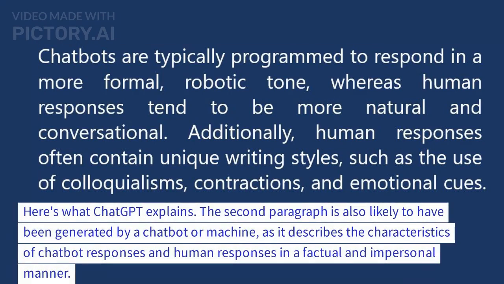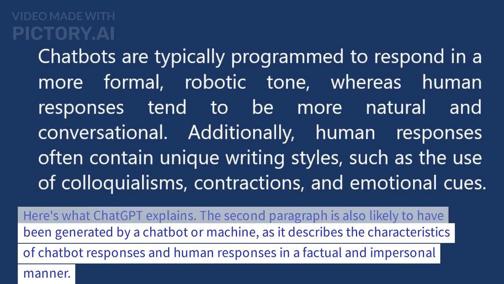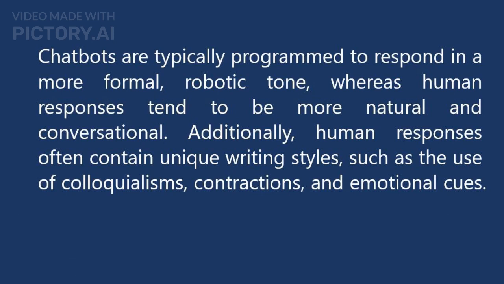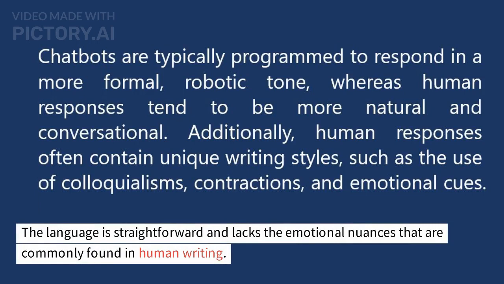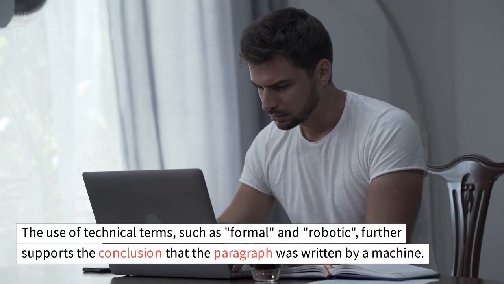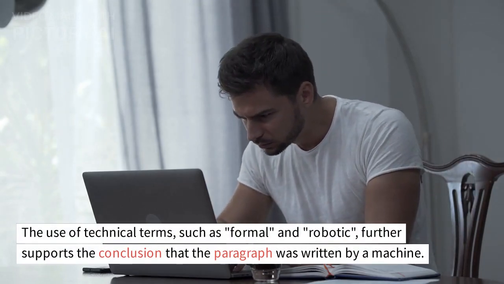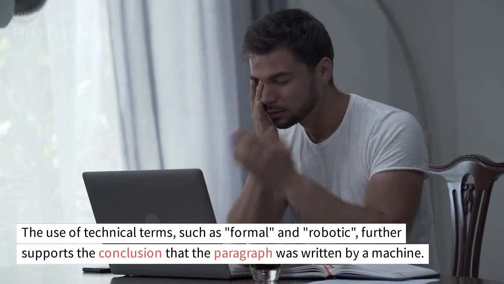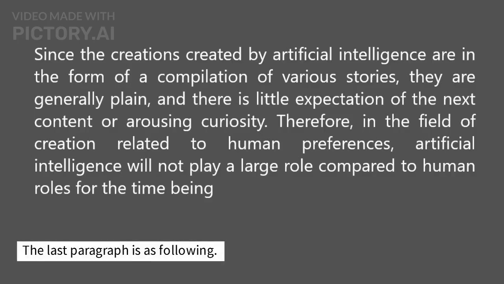Here's what ChatGPT explains. The second paragraph is also likely to have been generated by a chatbot or machine, as it describes the characteristics of chatbot responses and human responses in a factual and impersonal manner. The language is straightforward and lacks the emotional nuances that are commonly found in human writing. The use of technical terms, such as formal and robotic, further supports the conclusion that the paragraph was written by a machine. The last paragraph is as following.